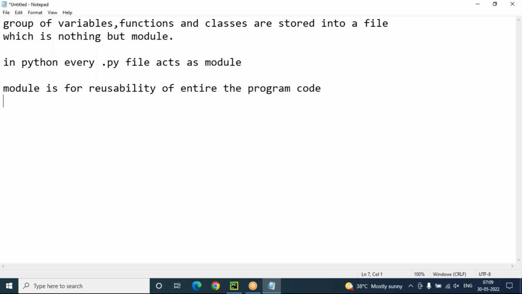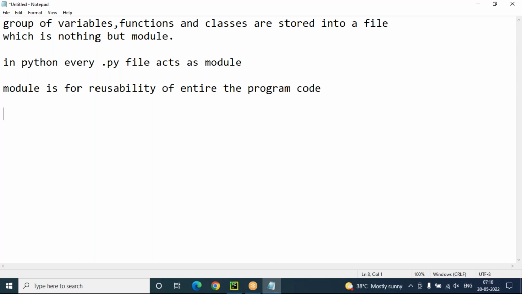If you want to reuse, then we can simply import the module. For example, if you write logic in one program, that total logic we can reuse in another program by importing it. That is the advantage of a module.